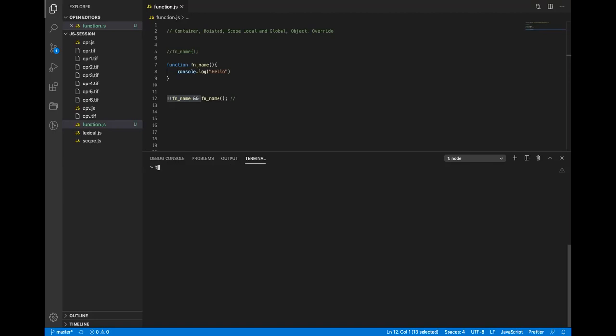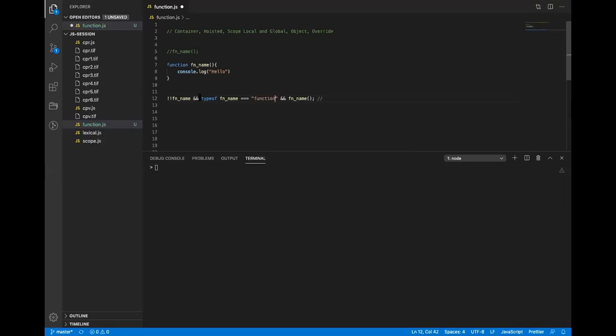But in case of a function, it gives me a function. So to safeguard the code, we add another AND operation in between, and we say typeof this. All right, so what does triple equal do?